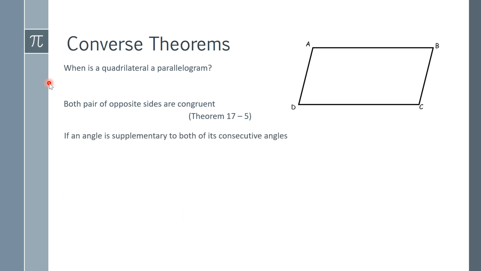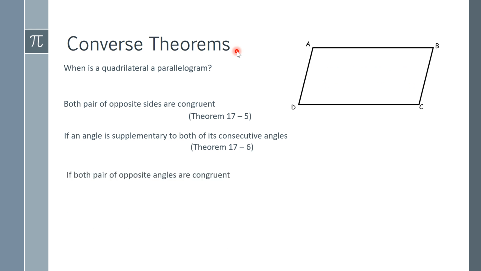So if an angle is supplementary to both of its consecutive interior angles, consecutive angles. So for example here, this is theorem 17.6. If A is supplementary to B, so if the measure of angle A plus the measure of angle B is 180, then we can say that this quadrilateral is a parallelogram. Let's take a look at the next one.